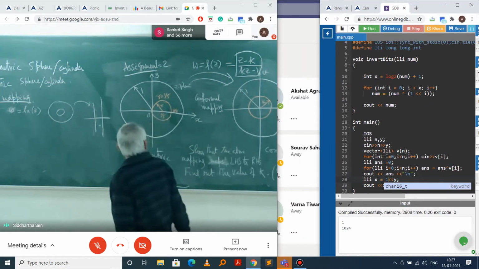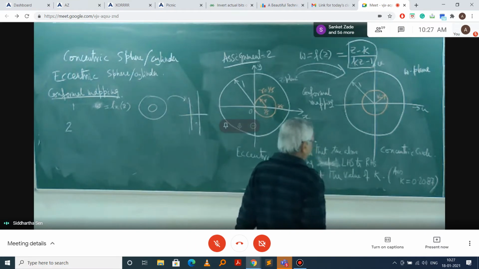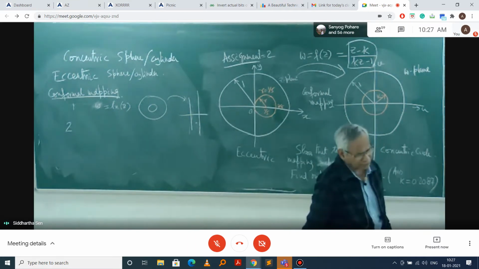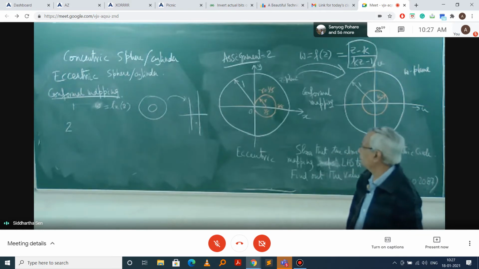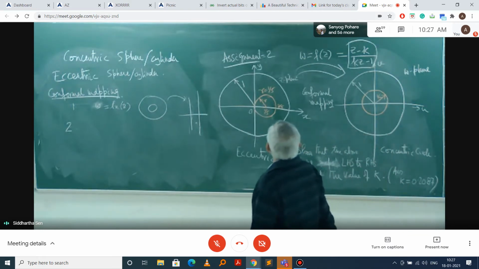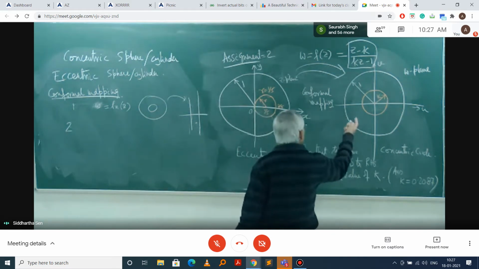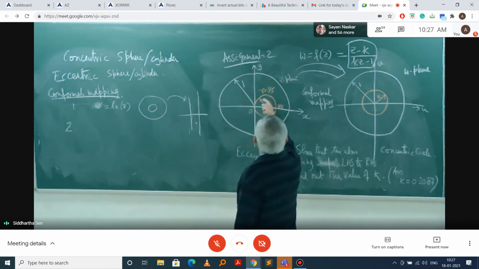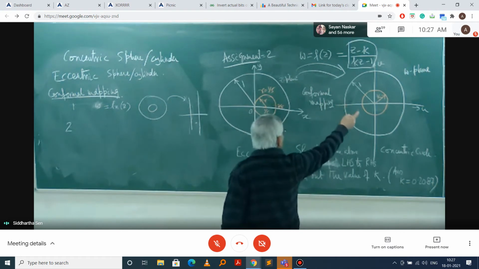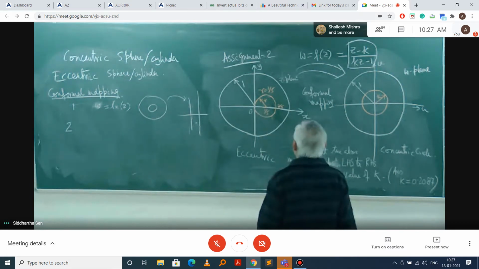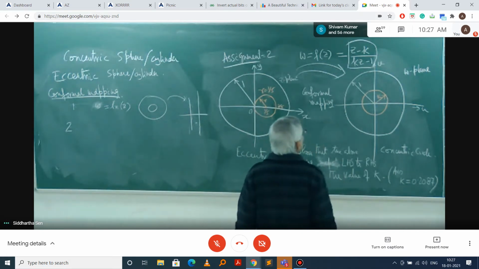And in that case, what is the value of K? I have also given you the answer to it. So we will have to show the first one, that using this one, the outer unit circle is mapped as a unit circle, and the inner circle will be mapped as a concentric inner circle. And the third part is what is the radius of that inner circle, that we need to find out.